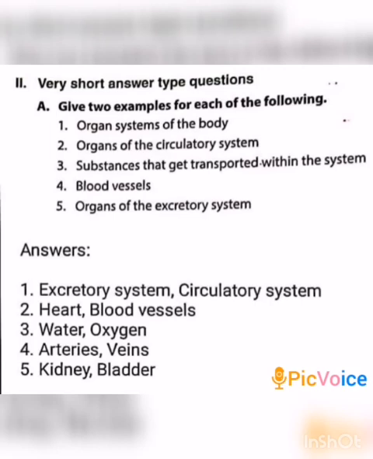Second one, organs of the circulatory system. Heart, blood vessels. Third one, substances that get transported within the system. Example, water, oxygen. Fourth one, blood vessels. That is arteries, veins. Fifth one, organs of the excretory system. Kidney, urinary bladder.